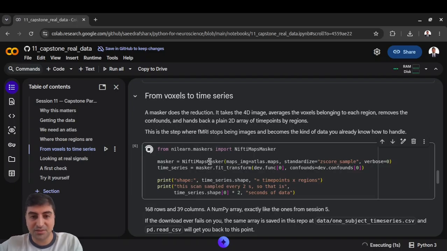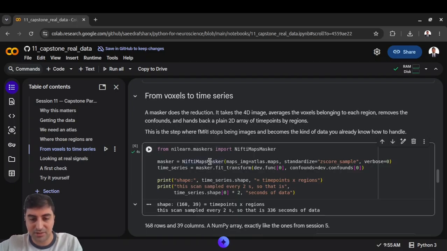Again, from nilearn.maskers, we import NiftiMapsMasker. Nifti is the type of the data and the extension we're actually working with, because the fMRI data comes with the extension .nii. You can actually see it at the beginning of this course where we acquire the data. So still Nilearn, one package: we use it to visualize, to acquire data, to acquire the atlas, and now we are using it to create a masker and fit it on our data to get a plain two-dimensional array instead of a four-dimensional image. Isn't this beautiful? One package, multiple uses.